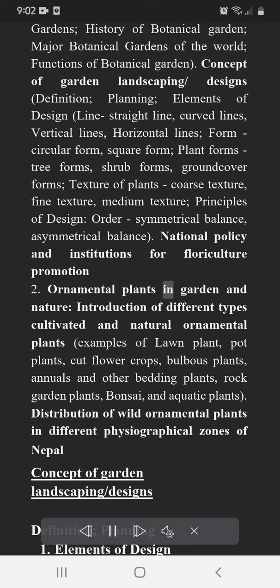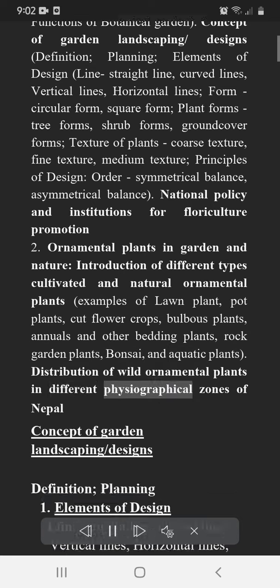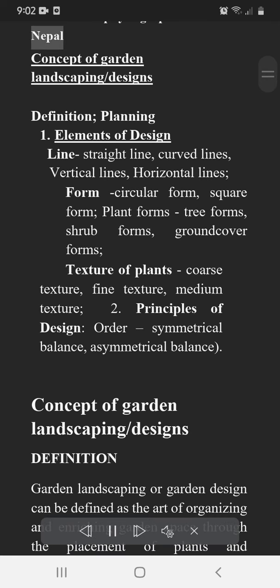2. Ornamental plants in garden and nature. Introduction of different types of cultivated and natural ornamental plants. Examples of lawn plants, pot plants, cut flower crops, bulbous plants, annuals and other bedding plants, rock garden plants, bonsai, and aquatic plants. Distribution of wild ornamental plants in different physiographical zones of Nepal.